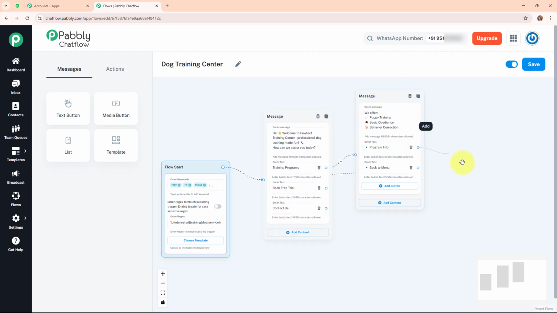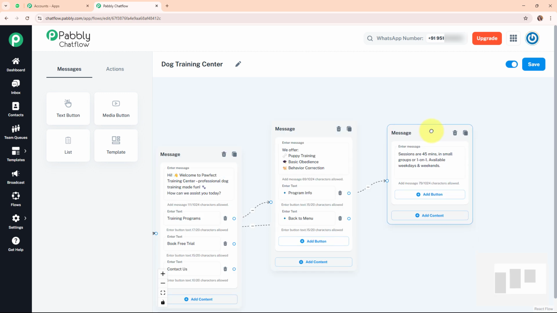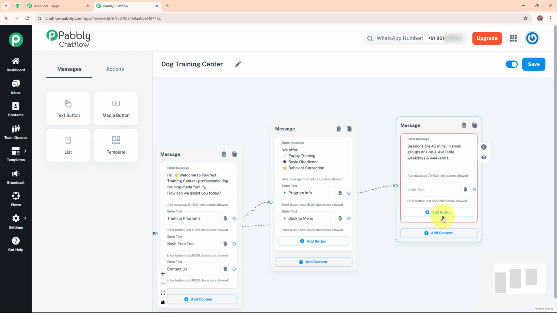So I'm going to add a text box again for this program info, and here I'm going to add the details as sessions are for 45 minutes in small groups or one-on-one, available weekdays and weekends. So this is the message that I want to send for the program info, and now similarly for this message box I'm going to add two more buttons over here.